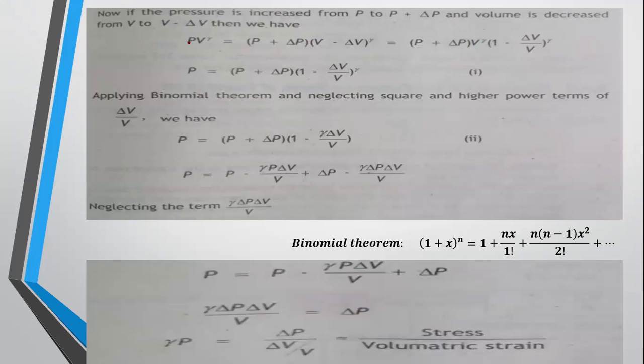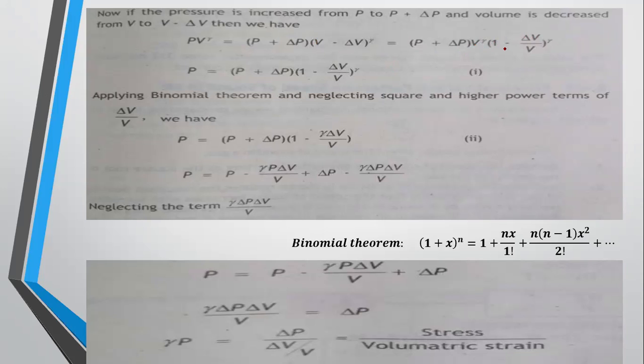PV^gamma is equal to, in place of P, we will write P plus delta P, and in place of V, we will write V minus delta V. This is just like Newton's assumption, but the difference is only the power gamma. So for P plus delta P, when we take V common, the power will also come over it.